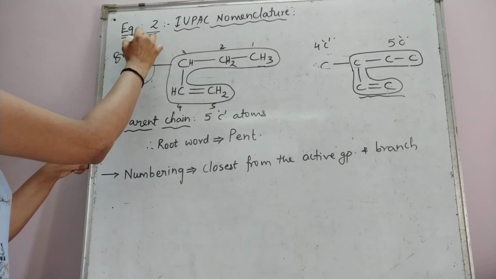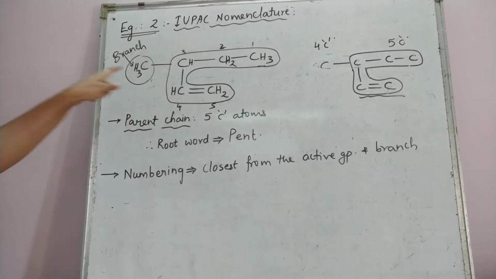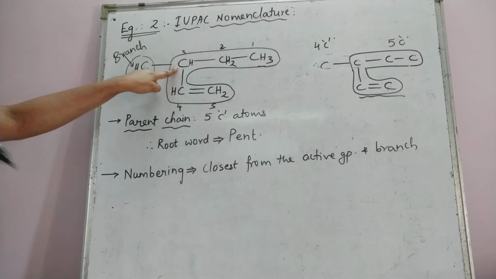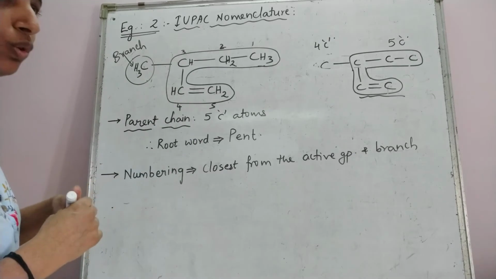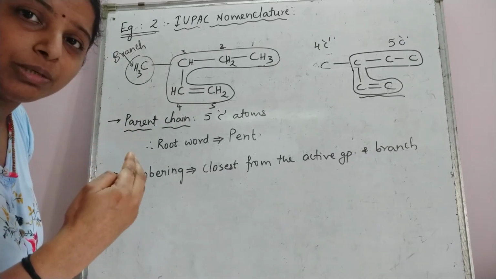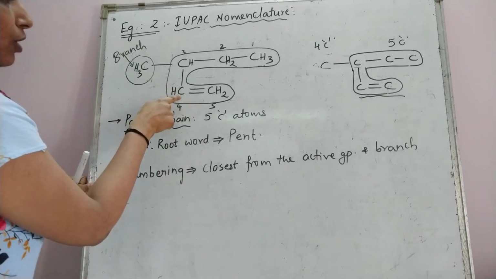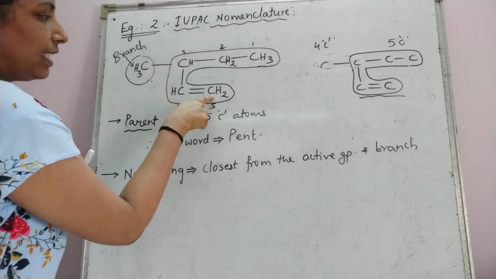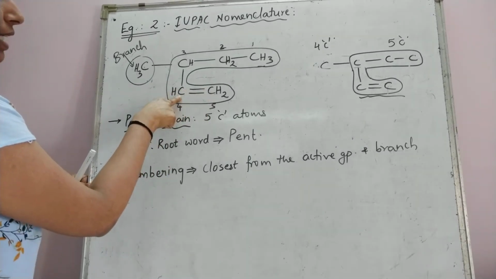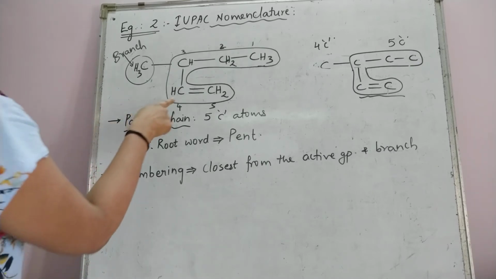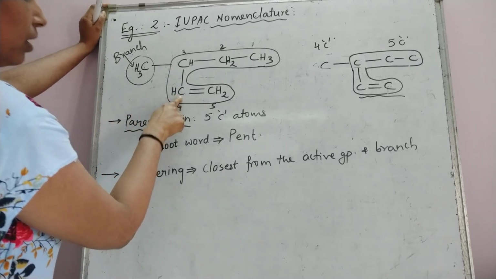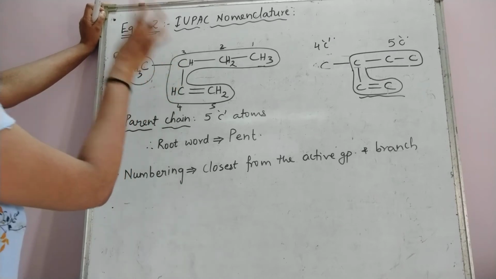This is called the branch or the substituent. The branch containing carbon atom gets number 3. And the double bond starts... You have to look out for the carbon atom at which the double bond is starting. The double bond is starting at the 4th carbon atom. It is ending at the 5th carbon atom. So the double bond is starting at the 4th carbon atom. Is it okay? So the doubly bonded carbon atom gets number 4 and the branch-containing carbon gets number 3.